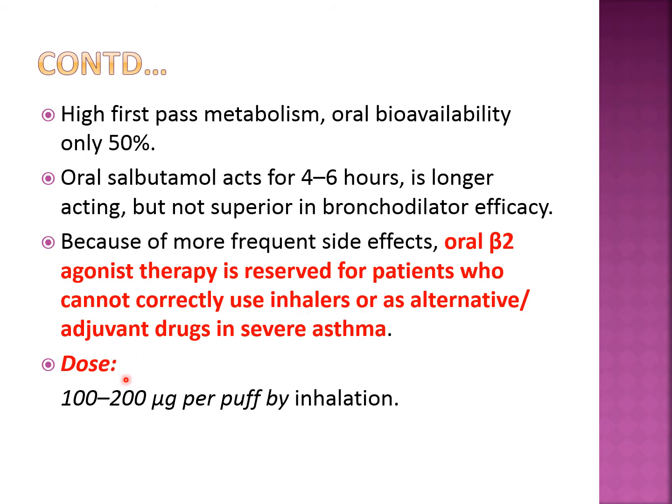What is the dose of salbutamol when we are giving through the metered dose inhaler or MDI? It is 100 to 200 microgram per puff. Puff means when we press the inhaler one time, it is called one puff. So one puff contains 100 microgram. If we have to take 200 microgram, we have to take two puffs. It can be repeated 3 to 4 times daily with a gap of 4 to 5 hours, depending upon the attack of asthma.